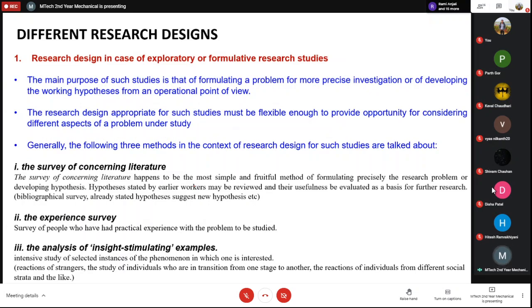So the first is research design in case of exploratory research studies. So exploratory or formulative research studies are those in which the purpose is to formulate a problem for more precise investigation, or to develop a working hypothesis from an operational point of view. So in this case, basically you are exploring something. You want to develop a new theory, or a new equation, or do something new. Then you want to explore some phenomena.